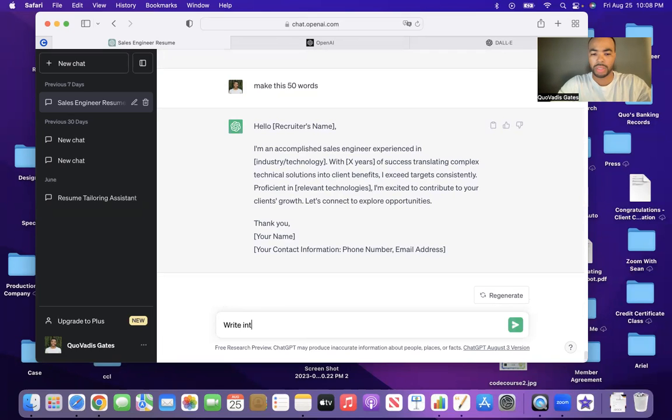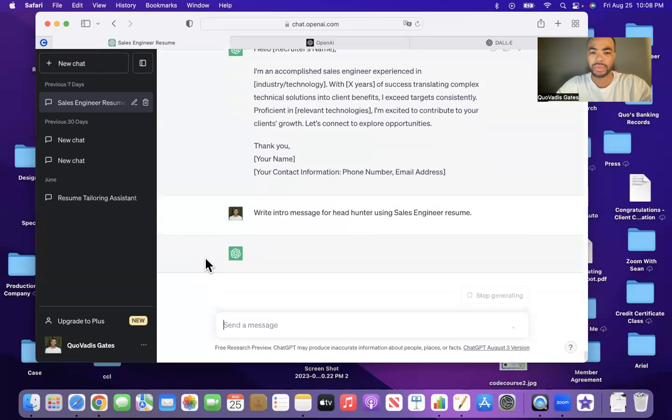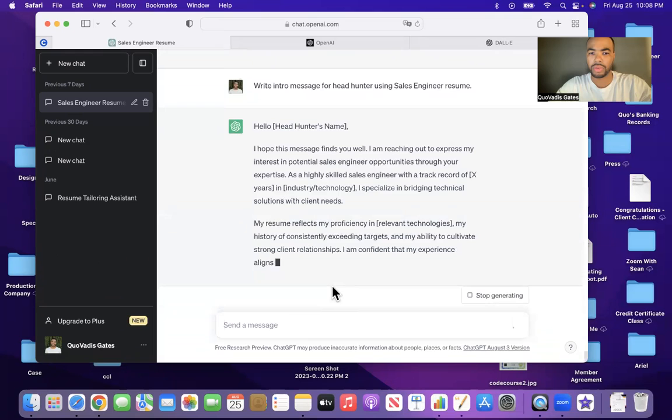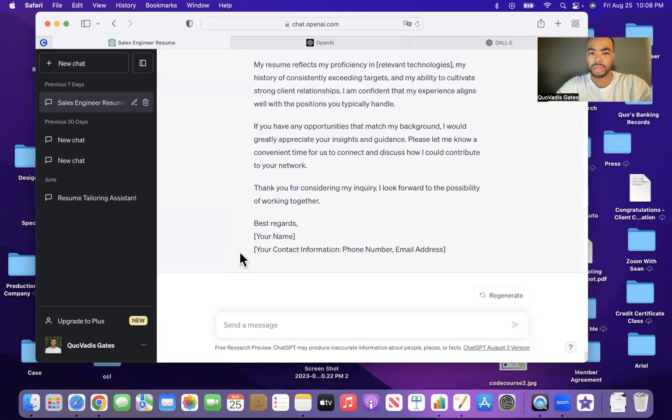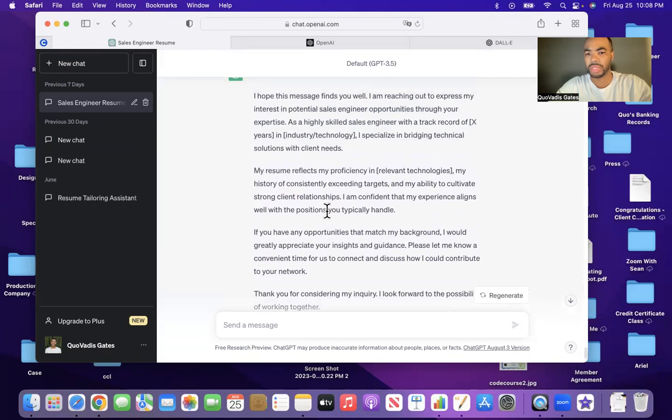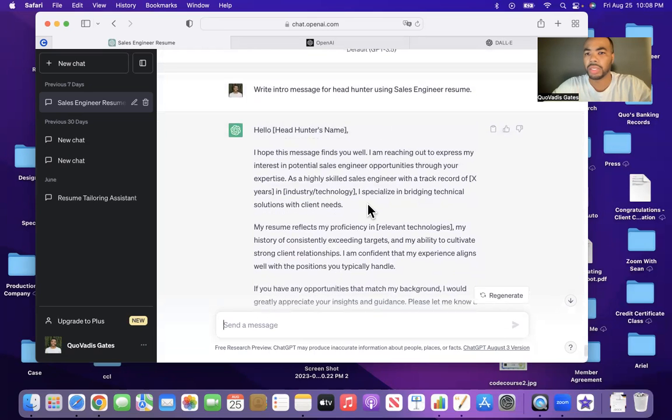Intro message for headhunter using sales engineer resume. Okay. So I'm gonna ask it to write an intro for a headhunter using my sales engineer resume. There you go. And here it is. I think that's just ridiculously long, but let's read it and see if it gave us good information.